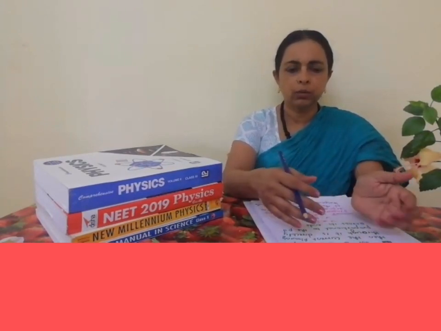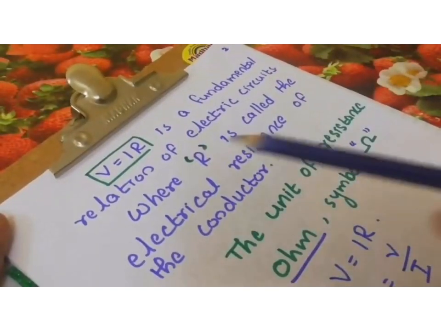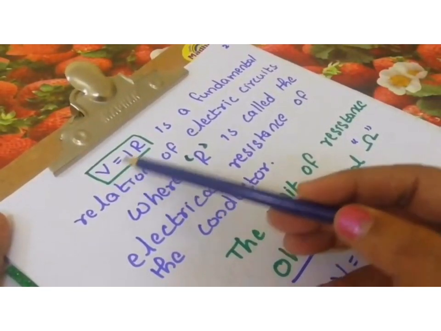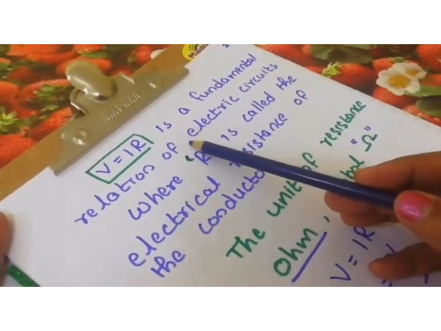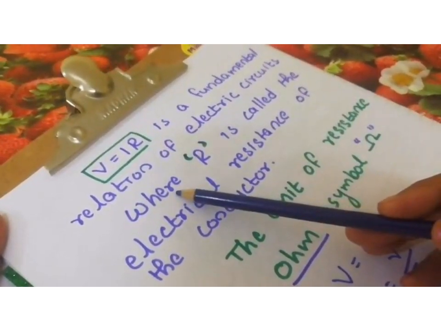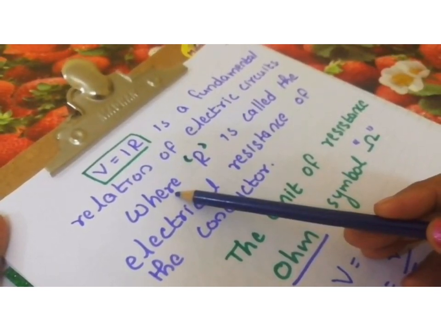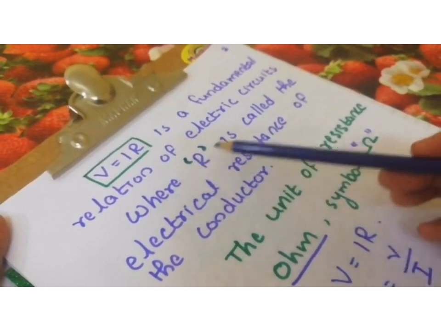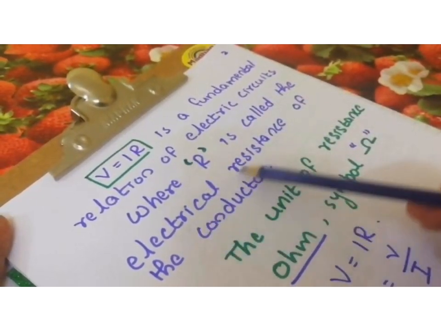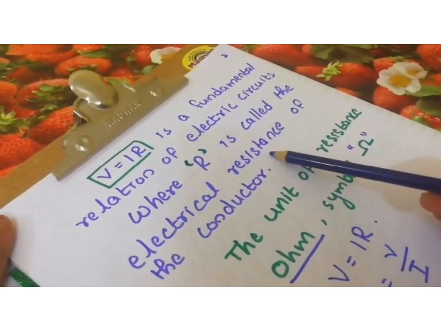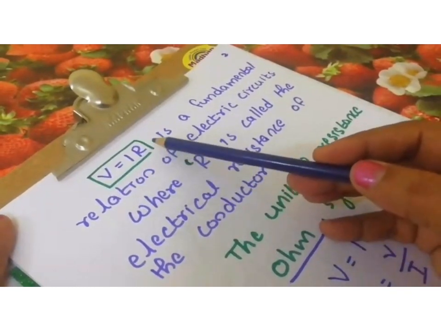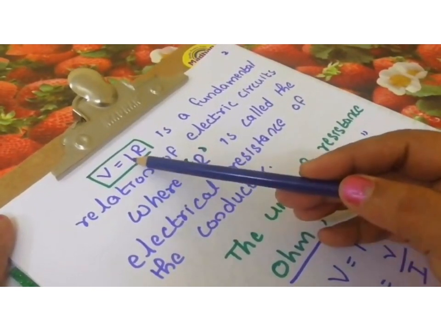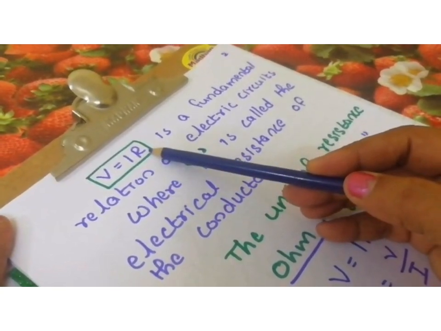So now I am going to teach you a little bit about Ohm's law. V is equal to IR. That is a fundamental relation of electric circuits. That's a relation between voltage and current, where R is called the electrical resistance of the conductor. So the fundamental relation of electric circuit is V is equal to IR. V is the potential difference, I is the current, and R is the resistance.